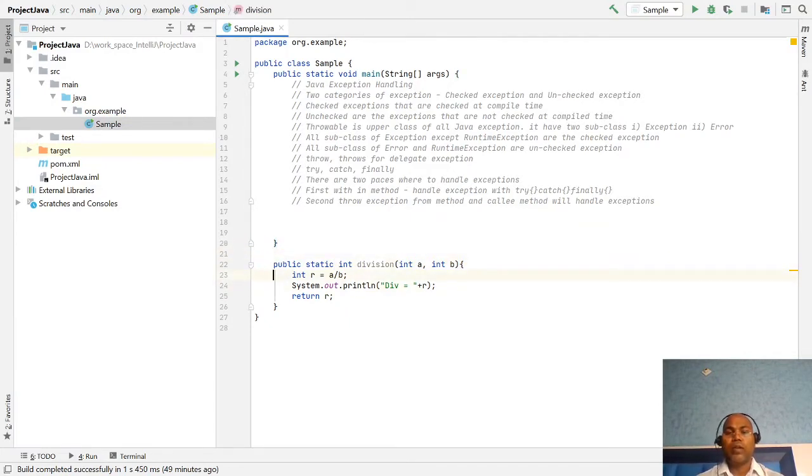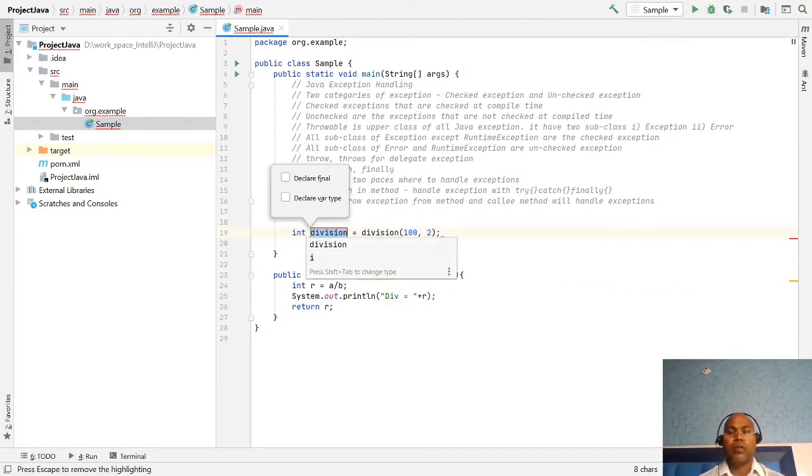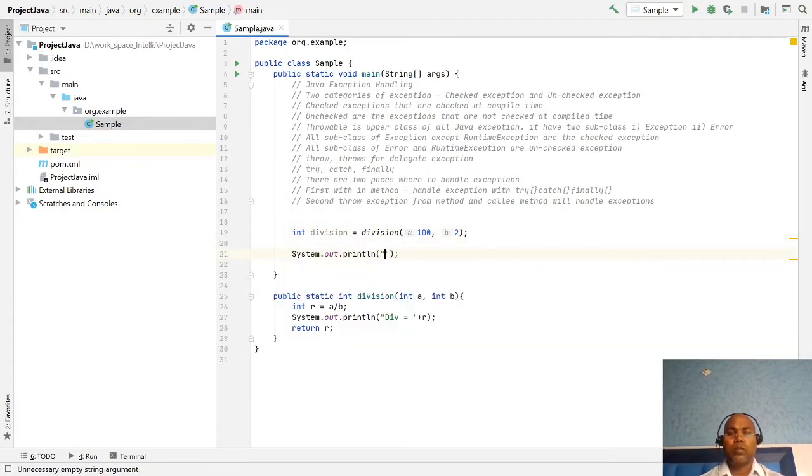In this method, we have written one method, division, which takes two arguments, integer a and integer b. The instructions are: divide, print the result, and return the value. So if all are happy scenarios, our code will run. For example, I am calling this division function, passing 100 divided by 2, and let's say the output, done.